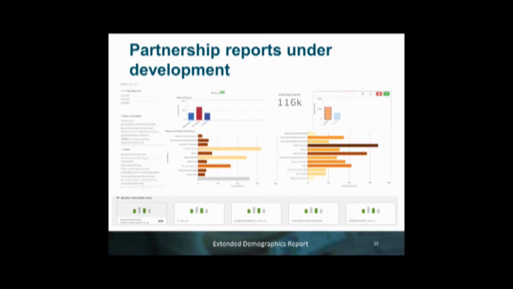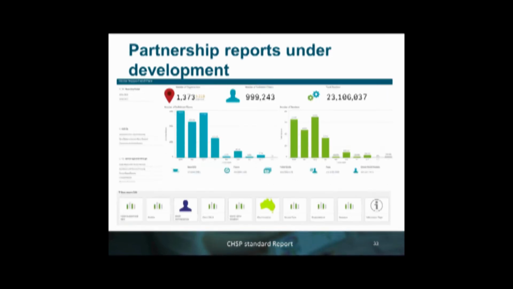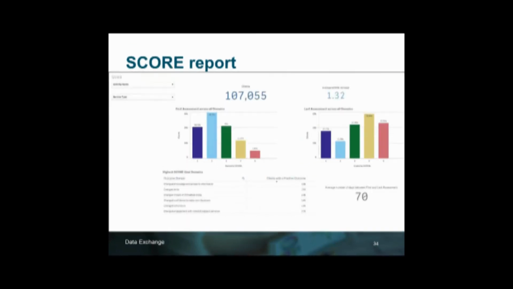The next screenshot that you can see is of the extended demographic report. It will provide you information and details regarding your client profiles. So their cultural and linguistic diversity, their home situation, the reasons for seeking assistance that you can see here on the screen. And again, all these reports are very interactive and dynamic. Clicking on any section here will drill down into further information. We then have a program-specific report, a standard report for CHSP, as can be seen on the screen. Now, the data that is being presented in these reports for this information session is all training data, so it's not live data. And we have an example of the score report of what they will look like.